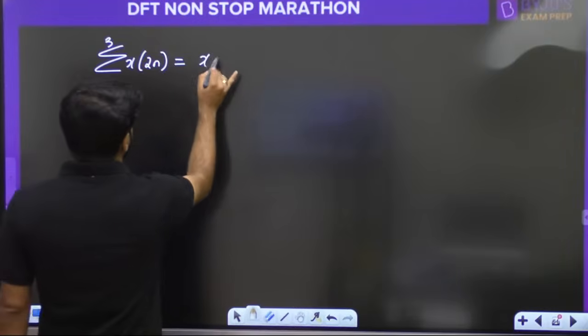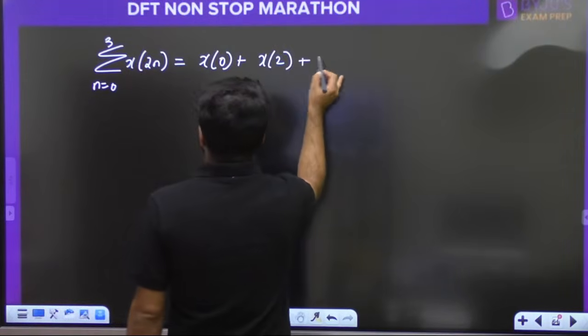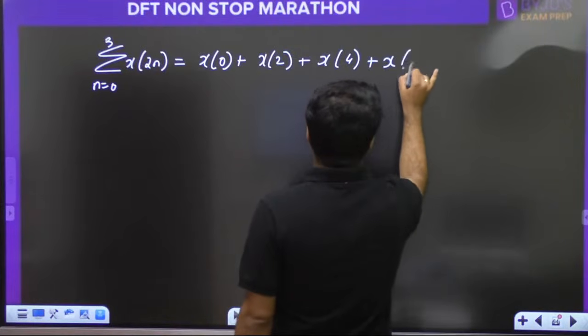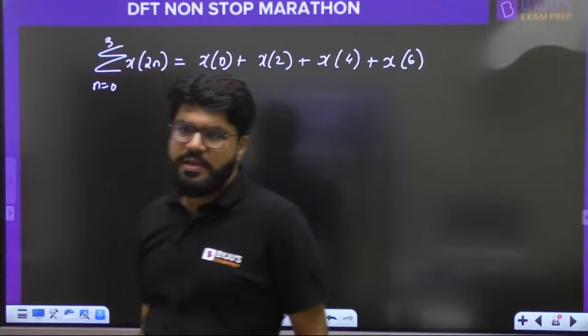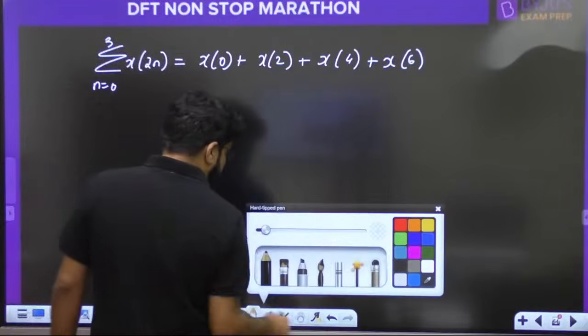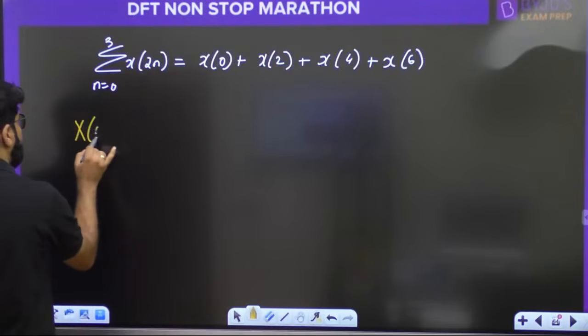So place n equal to 0, x of 0; n equal to 1, it will become x of 2; n equal to 2, so x of 4; and then finally n equal to 3, so x of 6. So all even values of x are required. Okay. Now we will go for the central ordinate property.